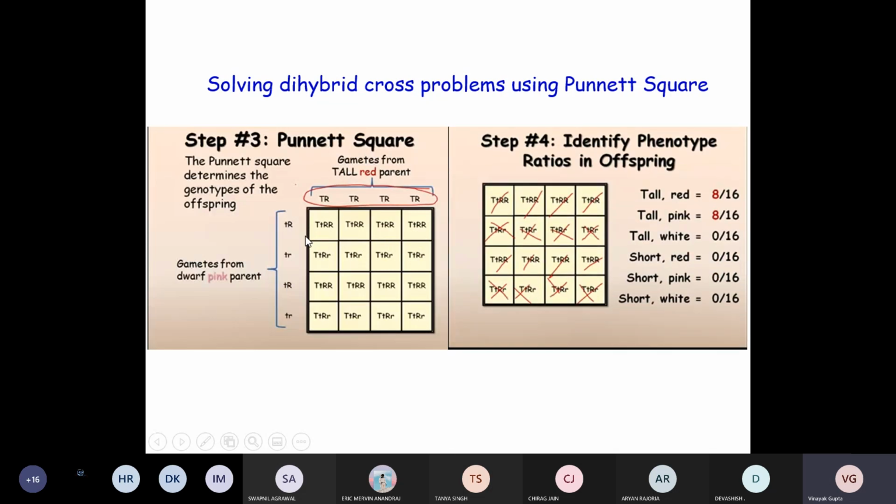So now if you see, only tall red will be there. So total 16 squares are there, and 8 out of 16 are tall red, and remaining 8 are going to be tall pink. Other possibilities are 0. Okay, so the phenotypic ratio here is 1:1. Phenotype is tall red and tall pink, and all these are the genotypes which are written in this square. Any doubt here in this question?